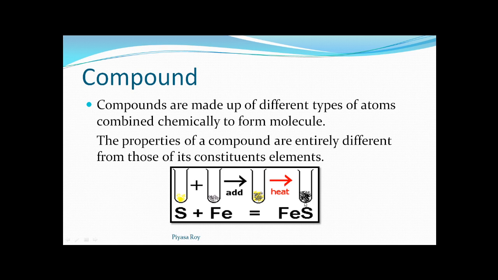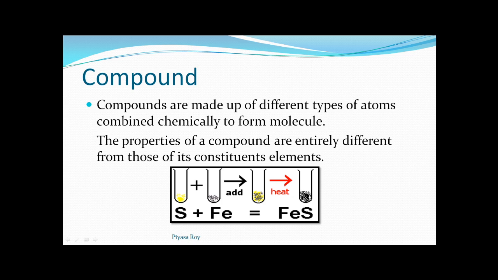Here we cannot see the color of sulfur or iron separately. We are getting a totally different substance, and if we add carbon disulfide to it, it will not get dissolved. That means sulfur has lost its property. Again, if we bring a magnet, this black mass or residue will not get attracted by the magnet. That means iron has also lost its individual property here in this ferrous sulfide.